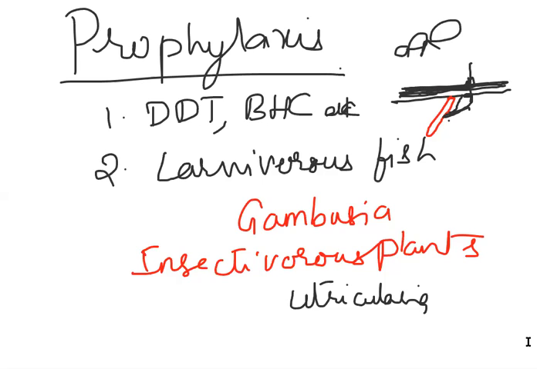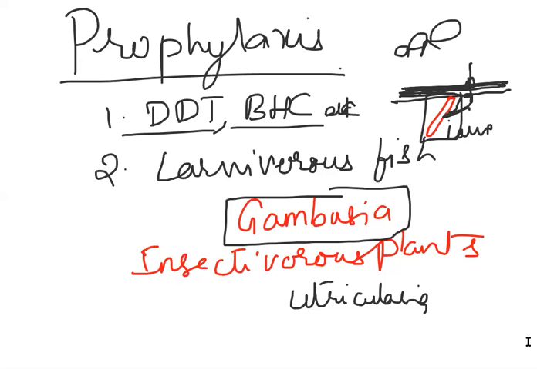By suffocation, these larval forms die. The larva is called wriggler and the pupa is called tumbler; both live on the surface of water. So we should focus on killing the larval form by spraying kerosene or pyrethrum oil, by spraying DDT and BHC, and by using Gambusia, a larvivorous fish which eats the larva. All these are methods to remove the larval form.